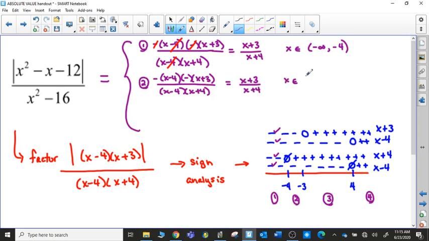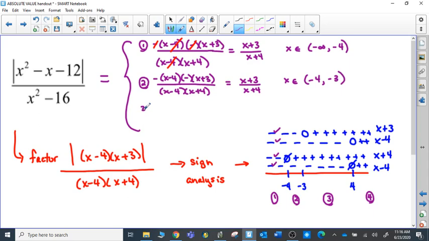And so what values are we including? Well, negative 4 is not even included anyway because of the undefined. We cannot substitute a negative 4 into this expression at any time. It would make the denominator a 0. So from negative 4 up to negative 3. Because we were talking about this 0 where negative 3 is, I'm going to include it when I do the next section, to negative 3. Okay? All right.